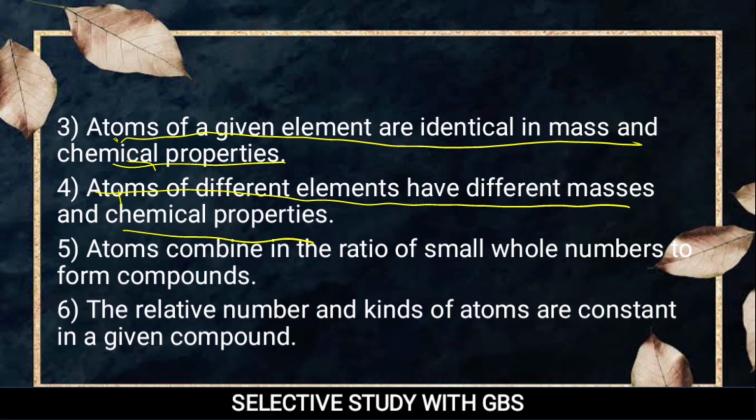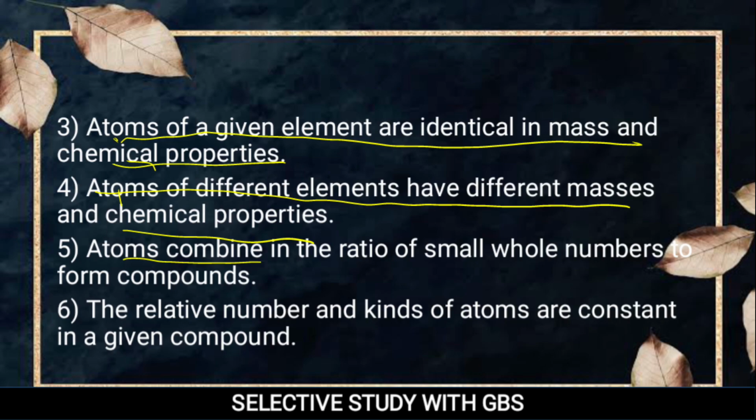If we consider atoms of different elements, oxygen and another, let's suppose, nitrogen, then oxygen's mass is different from nitrogen's mass, and oxygen's chemical properties differ from nitrogen's chemical properties. So in this point we learn that atoms of different elements have different masses and chemical properties.